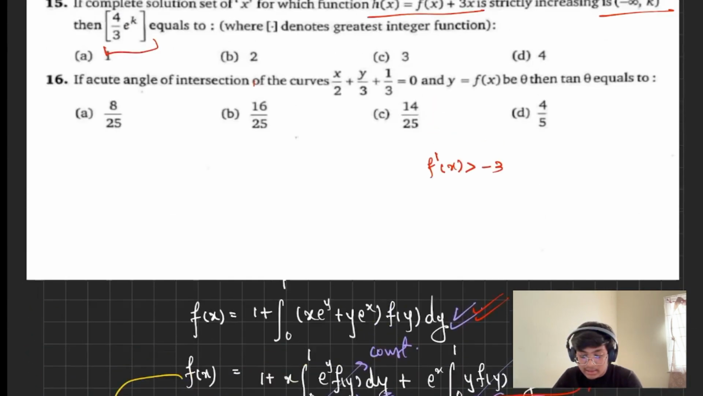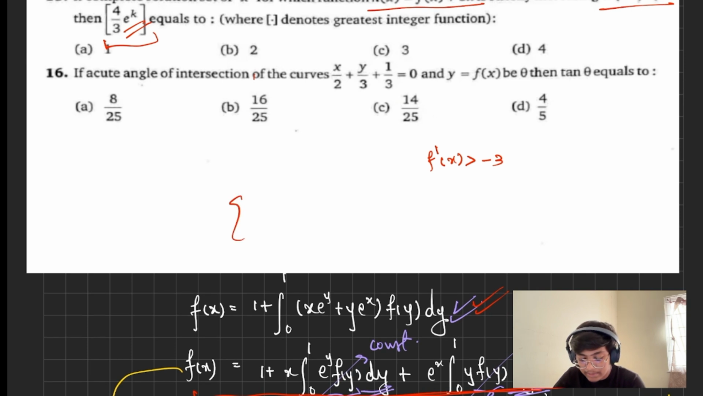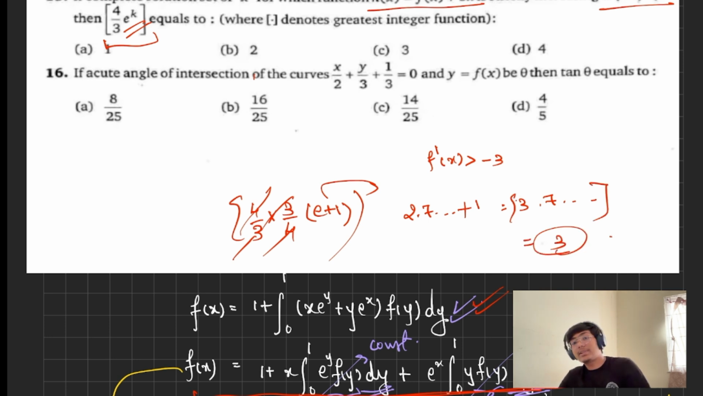And we have been asked the value of e power k. So we can directly plug in as 4 by 3 into 3 by 4 into e plus 1, right? So now this will get cancelled out, and e plus 1 is 2.7 something plus 1, which is 3.7 something. And the GIF of that will give us 3. So the final answer for the first question is nothing but 3 itself.